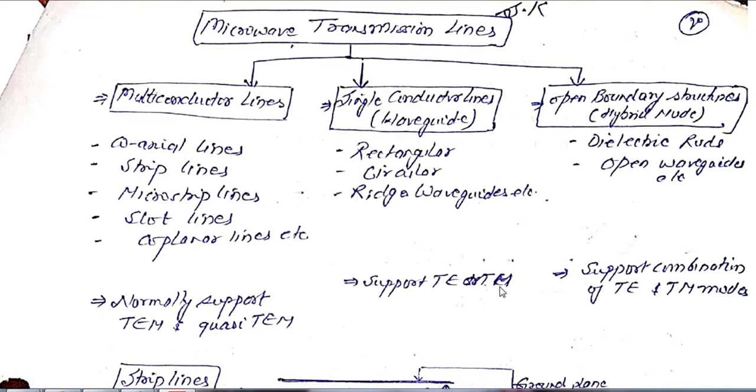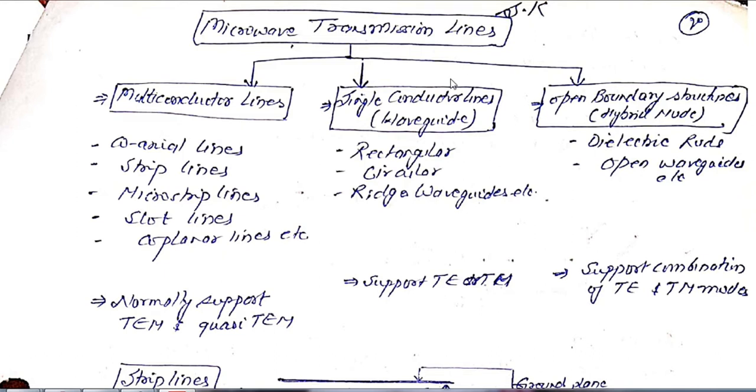They are not going to support the TEM mode. Why are they not supporting TEM? That we have already discussed in our previous lectures. If you have any query regarding that, you can see my previous video lectures on waveguides and TEM mode.